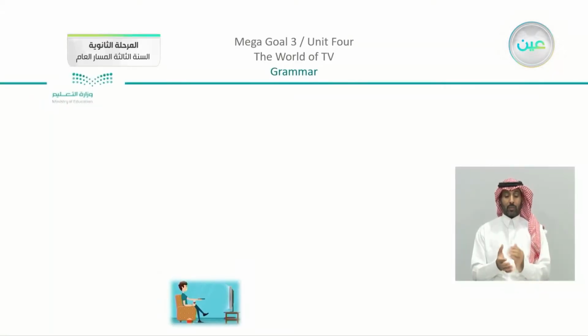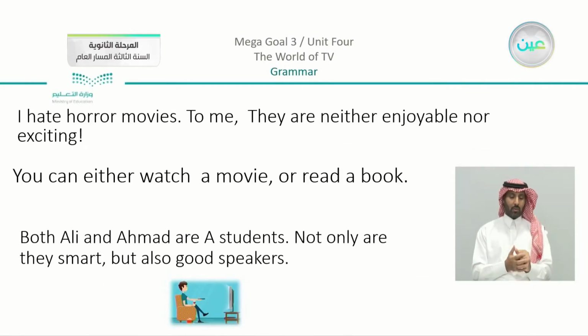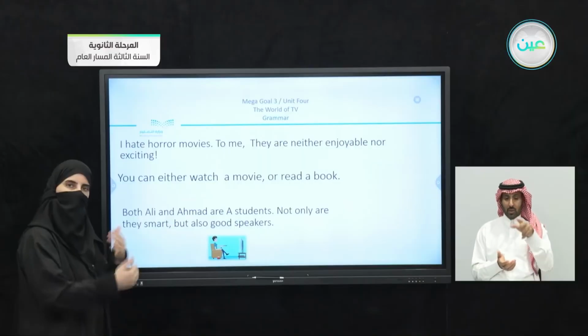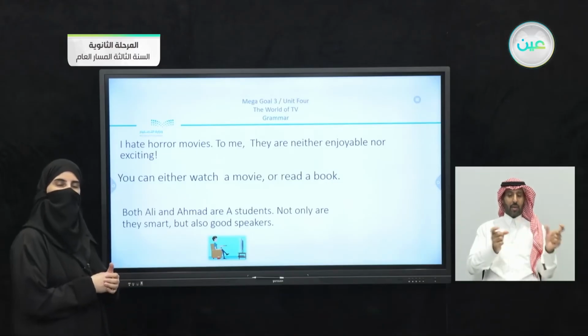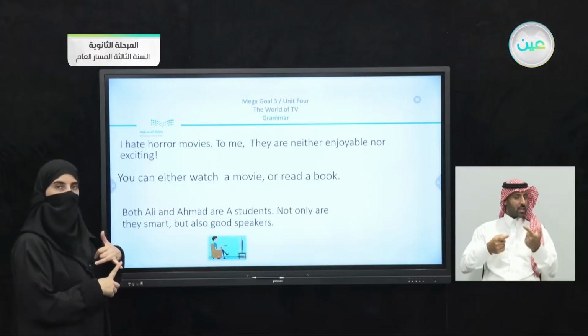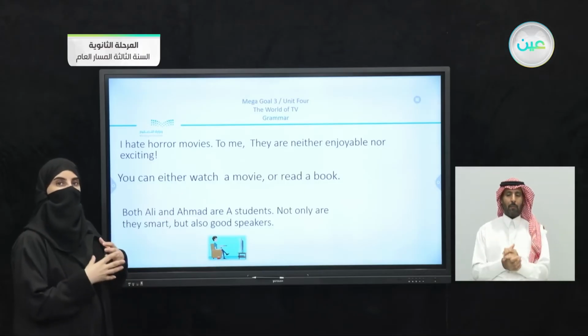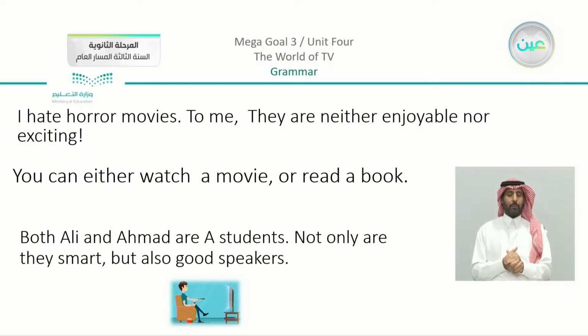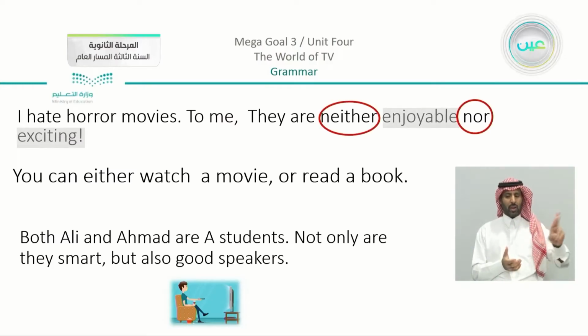Now, we have something else here. We can see that we have other examples. I hate horror movies. To me, they are neither enjoyable nor exciting. Now, I'm going to give you a chance to help me here. We have these sentences. You can see what the paired conjunctions are, and what we are linking together. What did you find? We have neither nor, yes, and we have the adjectives enjoyable and exciting.